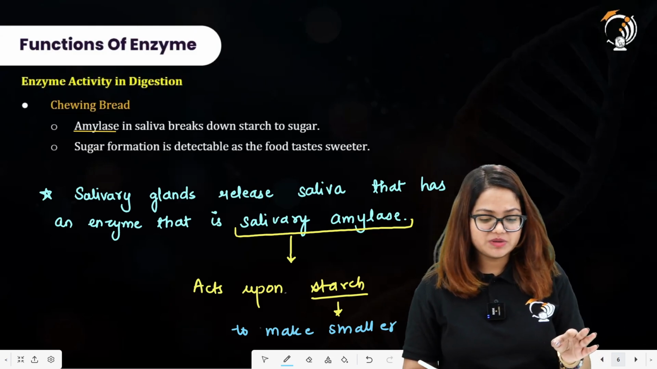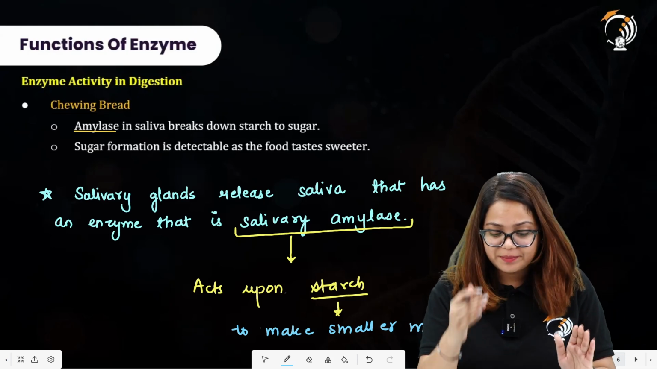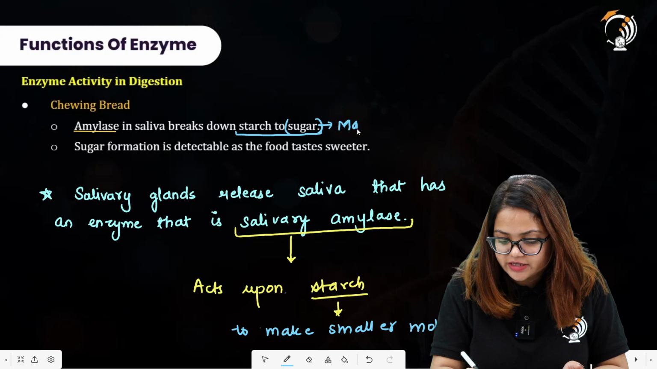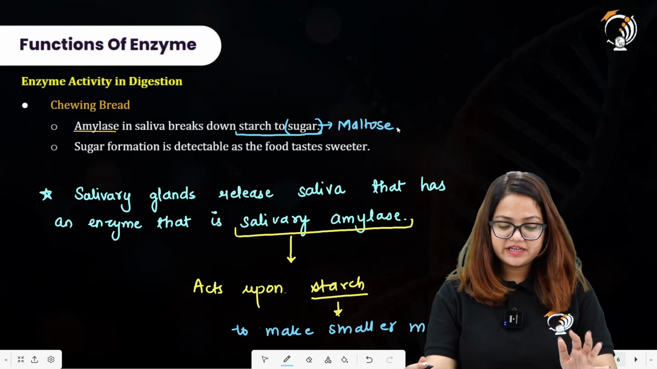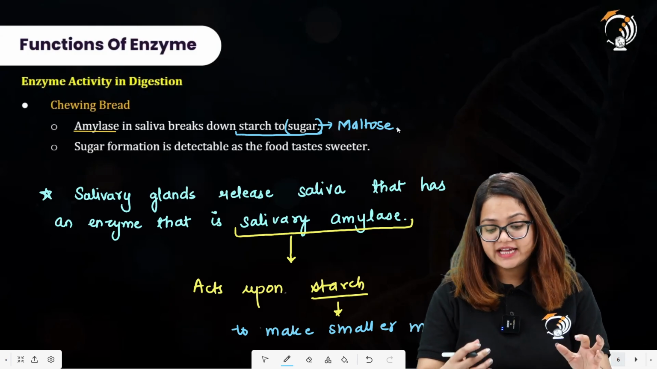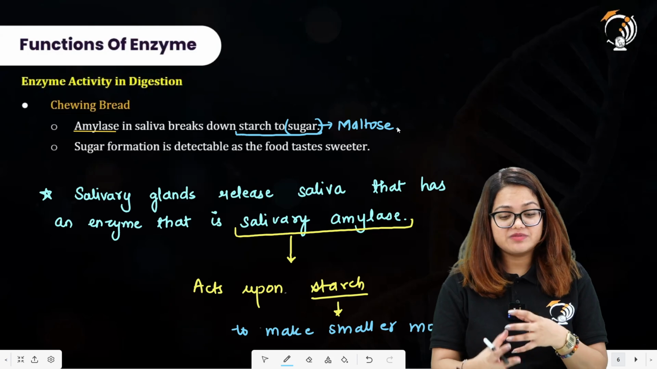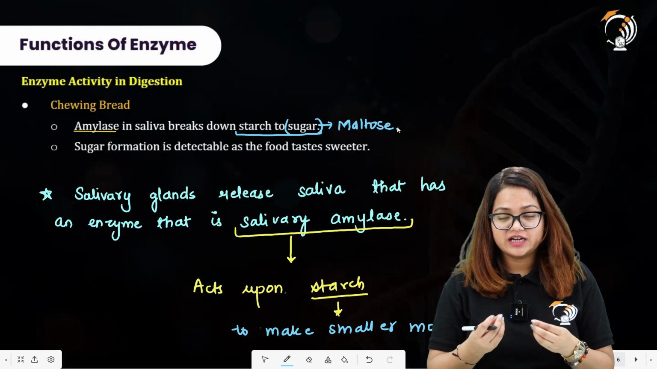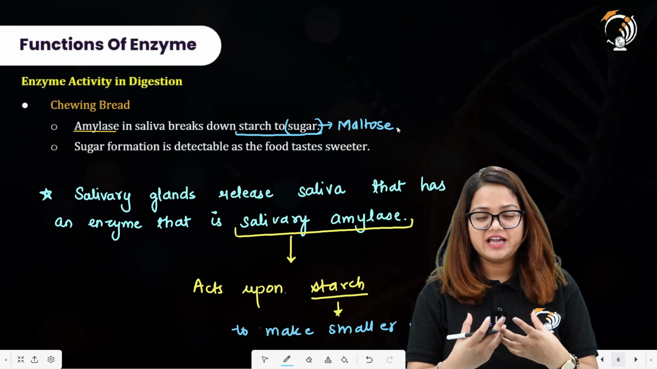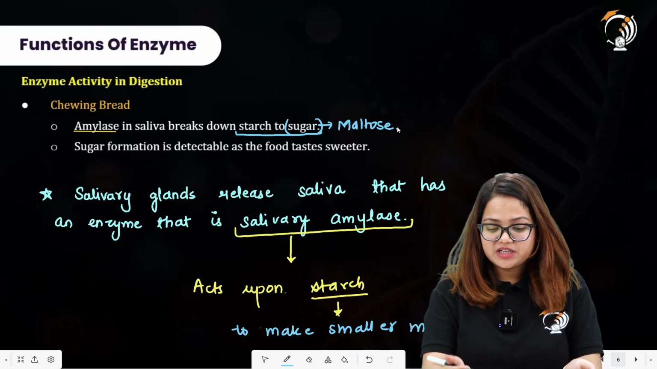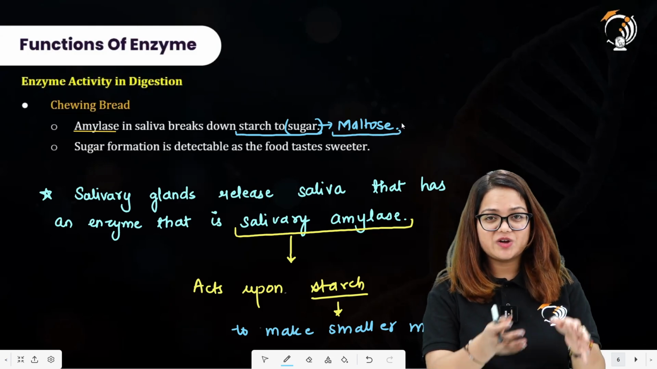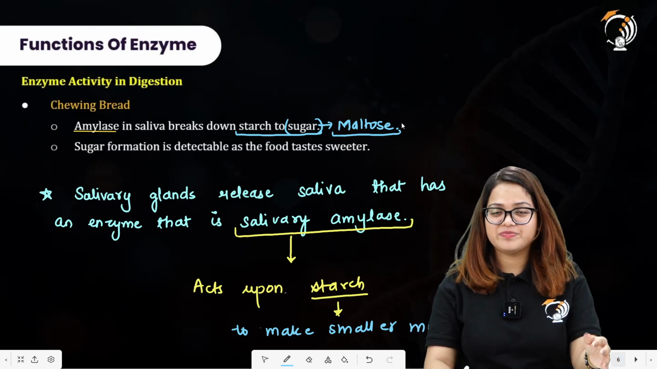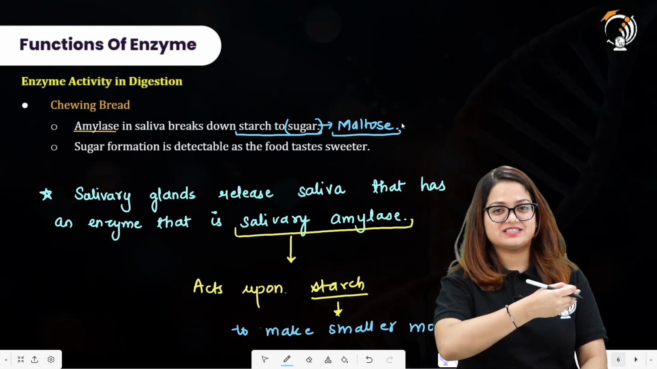So one statement has been represented here: the amylase in saliva breaks down starch to sugar. And what is that sugar? That is maltose. The second statement says the sugar formation is detectable as the food tastes sweeter. Whenever we are chewing bread, after a certain time we taste sweetness, and this is due to the formation of maltose by the breakdown of starch by salivary amylase, present in the saliva secreted by salivary glands. I hope this is understood.